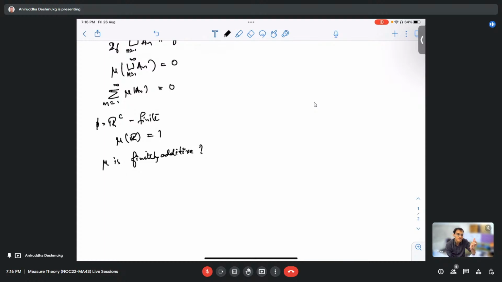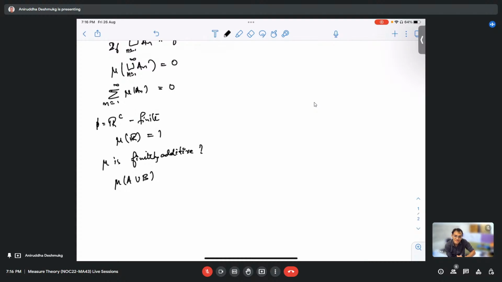That means if you take two disjoint subsets, the measure of their union is equal to the sum of their individual measures. Yes, I think we can do that, right? Because if we then took mu of disjoint intervals, right? If we took disjoint intervals,